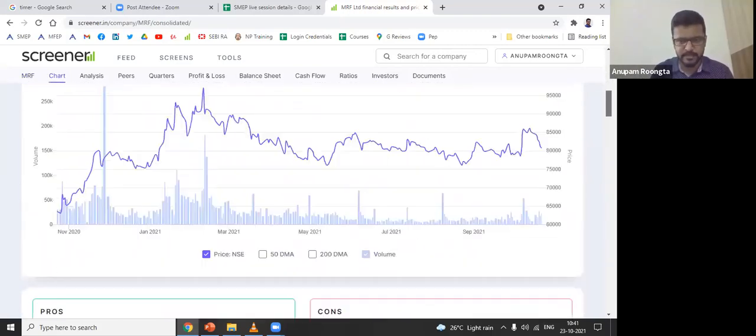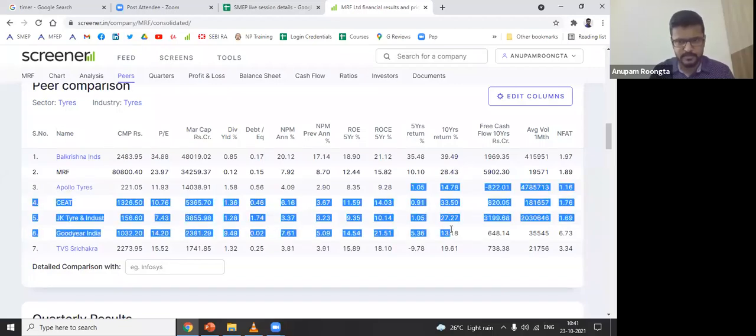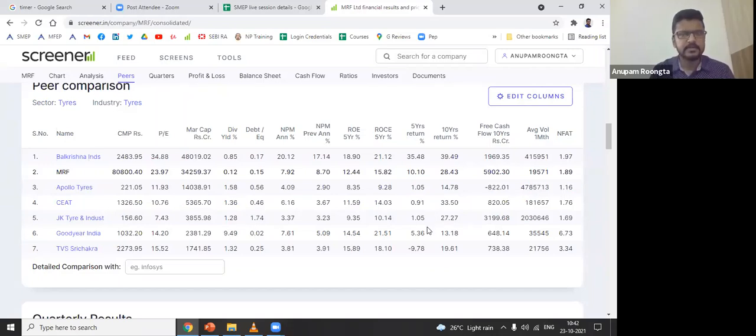Let's look at the returns of this company. Last 5-year return is 10%. Last 10-year return is 28% CAGR. Yeah, look at the other tires, Apollo, CEAT, JK Tyres. Look at their performance, their returns. So don't have this misconception that the price of this stock is very high, so it may not give very good returns. This stock price is low, so this is expected to give good returns. There is no correlation to stock price. If the company is performing, you will get returns. If the company is not performing, even 2 rupees share will not perform. If the company is performing, even 80,000 rupees share will perform.